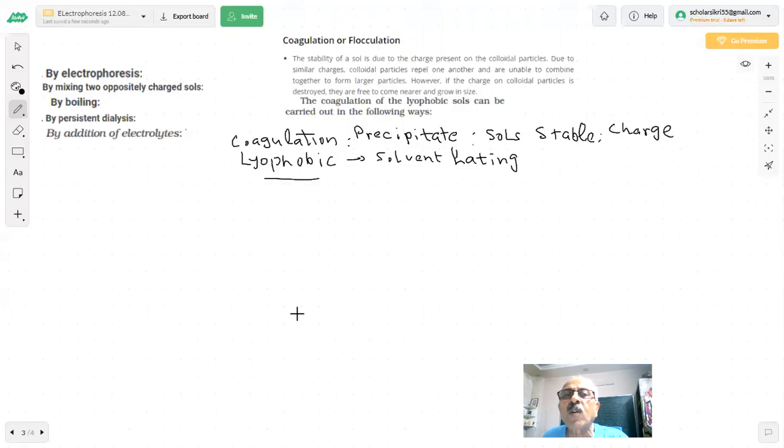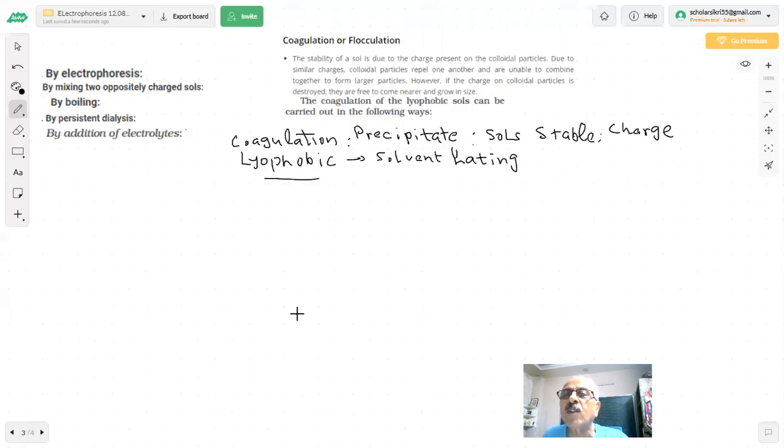Coagulation of lyophobic sols can be carried out by which methods? The stability of a sol is due to the charge present on the colloidal particles. Due to similar charges, colloidal particles repel one another and are unable to combine together to form larger particles. This is an answer to a question which has been given in the board paper. Read it carefully.